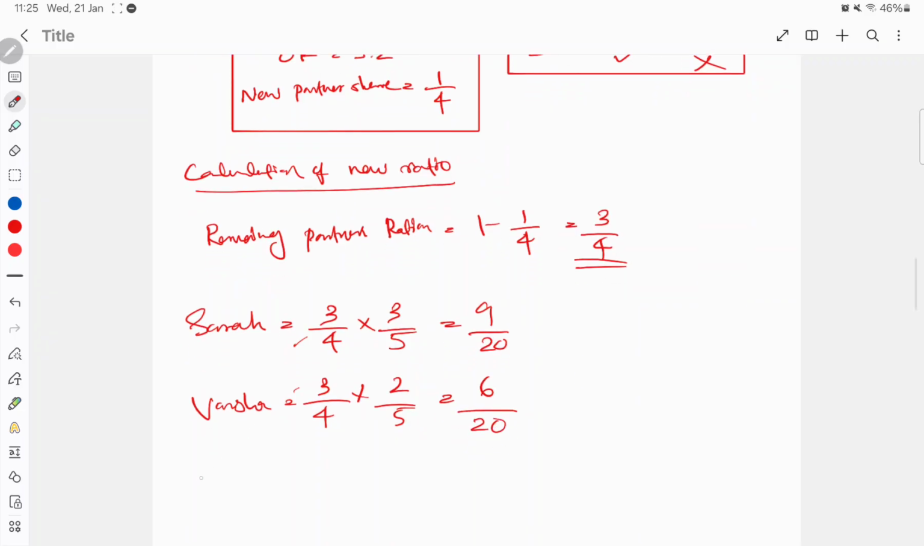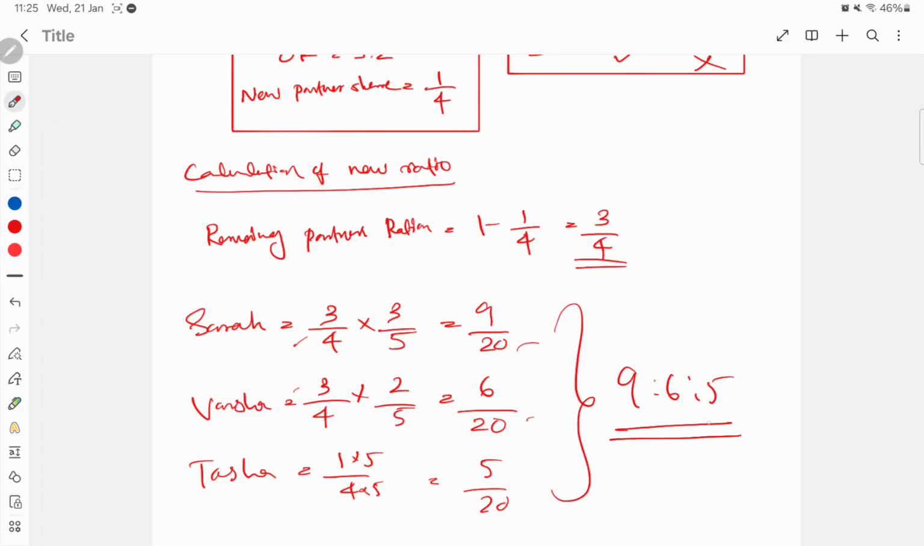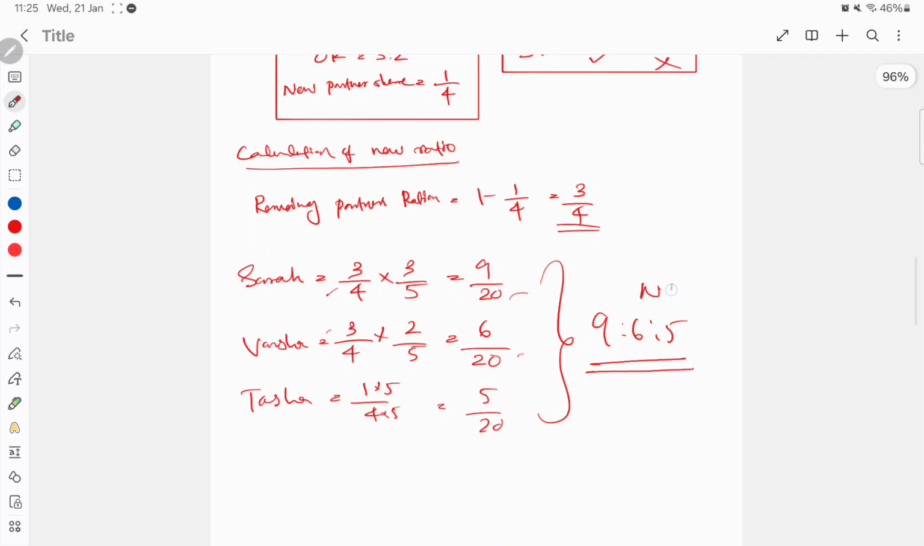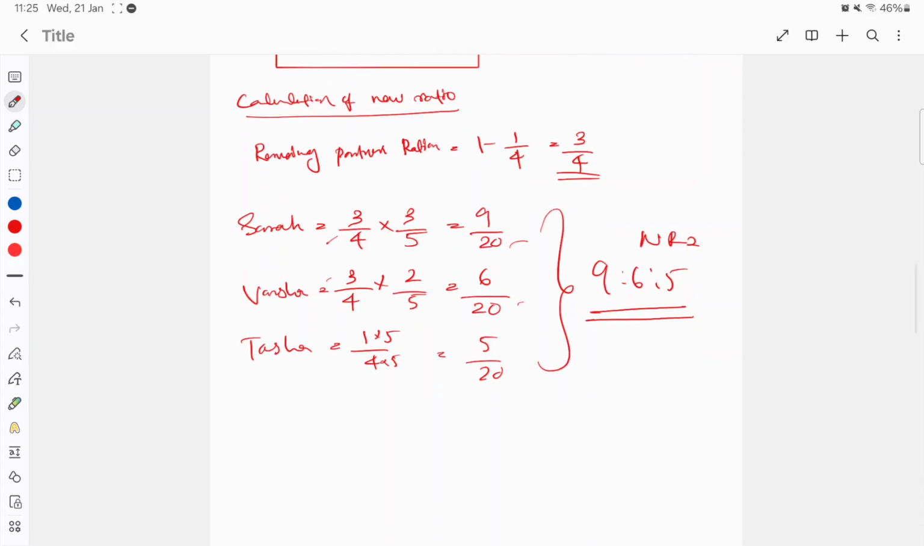We already know Tasha got 1/4. So convert this to base 20, right? So you can convert here. So you need to multiply with 5. So it will be 5/20, isn't it? So you can take it as 9:6:5 will be the new ratio. This is the new ratio including old partners and the new partner also, right? So now there are 3 partners, that is Sarah, Varsha and Tasha, right?